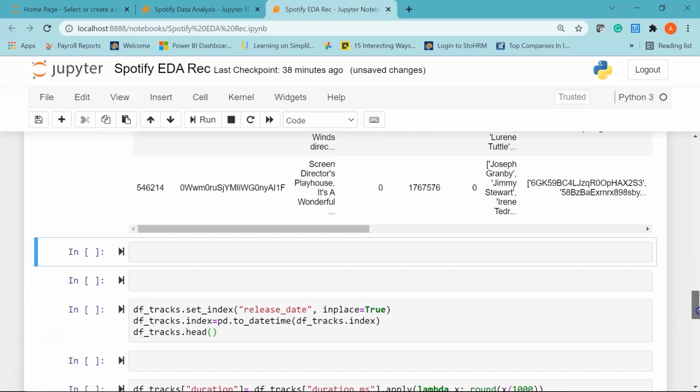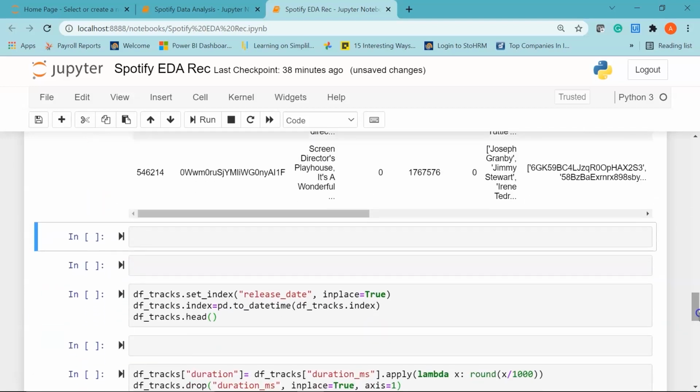Cool. Now moving ahead, let's see some descriptive statistics for the numerical variables that are present in our columns. So I'll say df_tracks.describe, which is the function to get some descriptive statistics, and I'm going to use the transpose function after that.